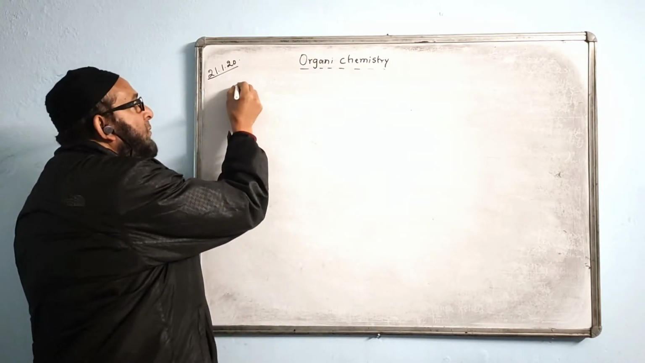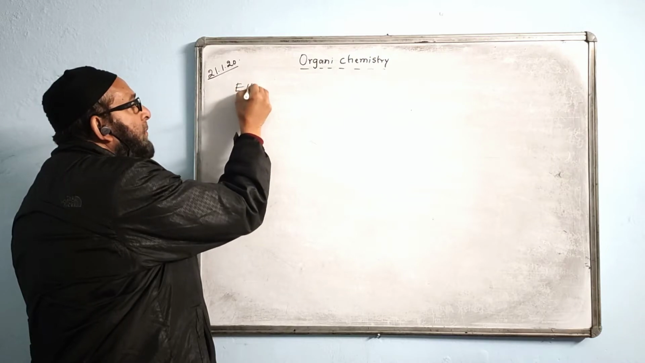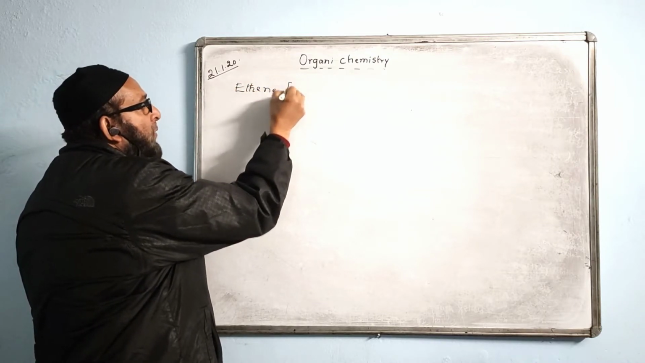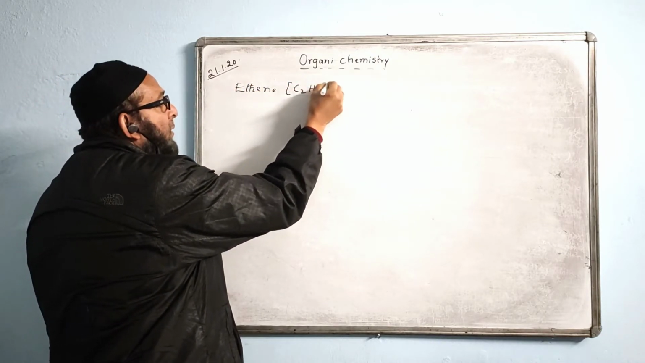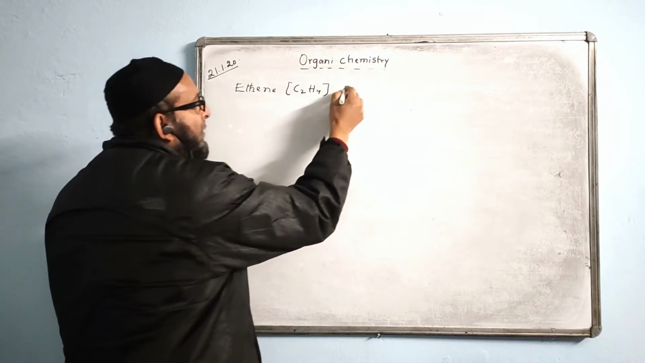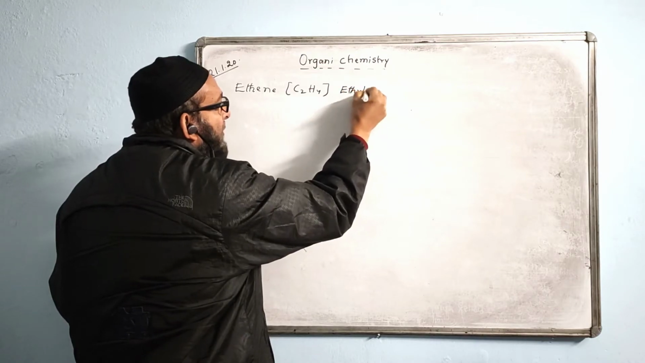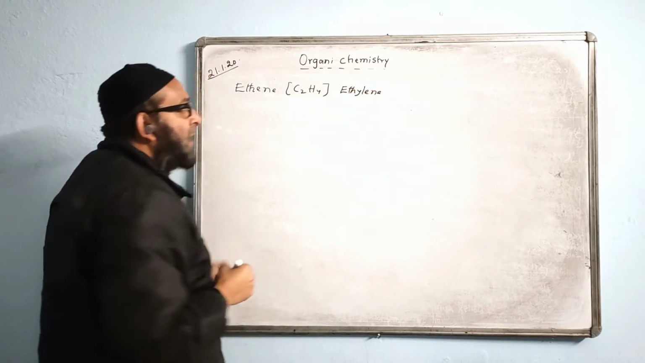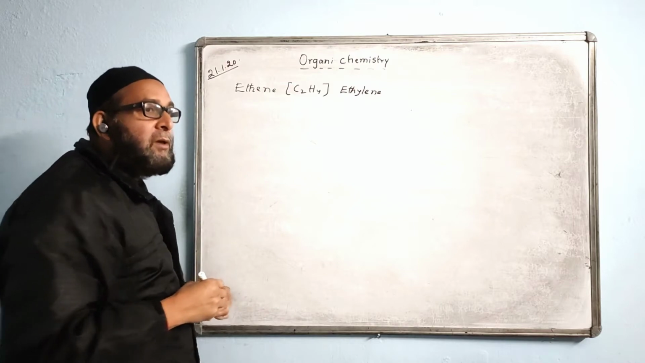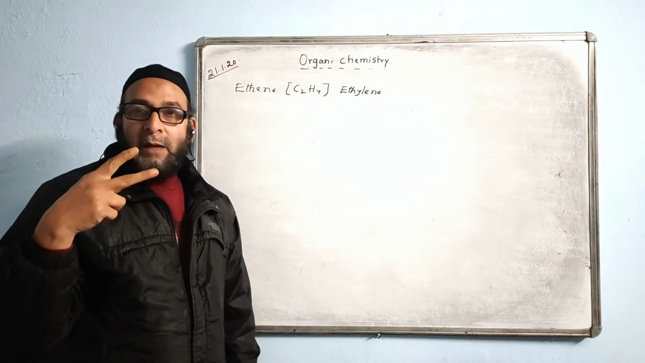Now we are doing the next one, ethene. The formula of ethene is C2H4. It is the first member of the second group, the alkenes. It is also called ethylene; the common name is ethylene, C2H4. This is an unsaturated hydrocarbon with a double carbon bond.